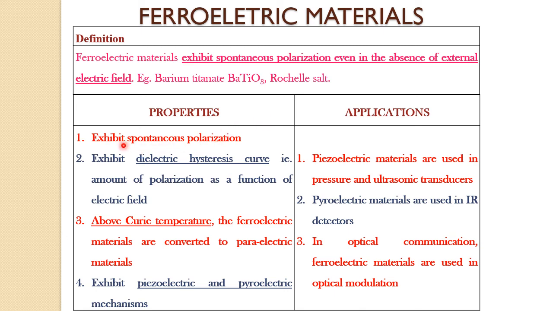So the properties are: they exhibit spontaneous polarization and a dielectric hysteresis curve, that is, the amount of polarization induced as a function of electric field. Above the Curie temperature, the ferroelectric materials are converted to paraelectric materials. They exhibit both piezoelectric and pyroelectric mechanisms. Hope you remember, piezoelectric is polarization induced due to mechanical stress, and pyroelectric is polarization induced due to rise in temperature.